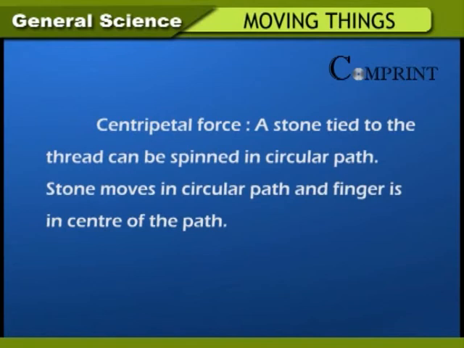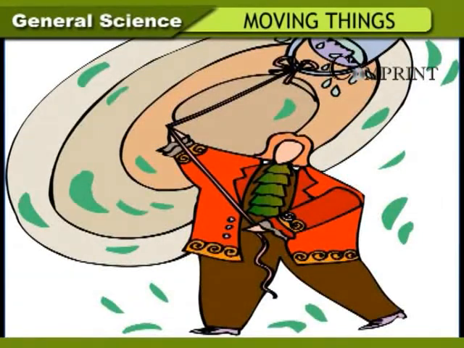Centripetal force. A stone tied to the thread can be spun in circular path. Stone moves in circular path and finger is in center of the path. In this motion, a force acts towards the center, that is, on the finger. The force acting towards center is called centripetal force. Gravitational force acts as centripetal force when planets move around the sun.